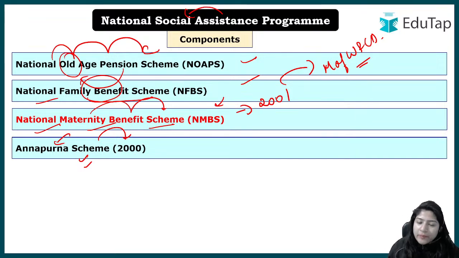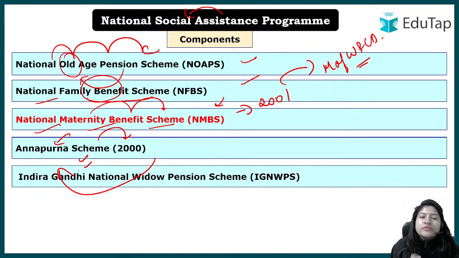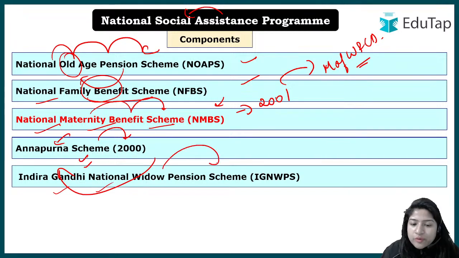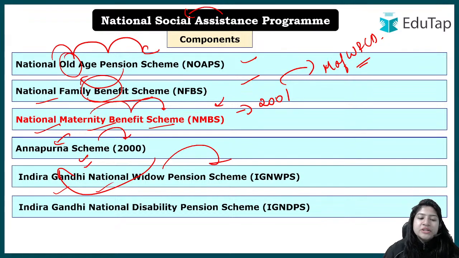So whoever is a beneficiary who falls under the National Social Assistance Program can take benefit under the Annapurna scheme, where food will be provided to them. Then we have the Indira Gandhi National Widow Pension Scheme, where the widows will get a pension, and then we have one scheme where the disabled person will get the pension. So overall, there are 5 components now.